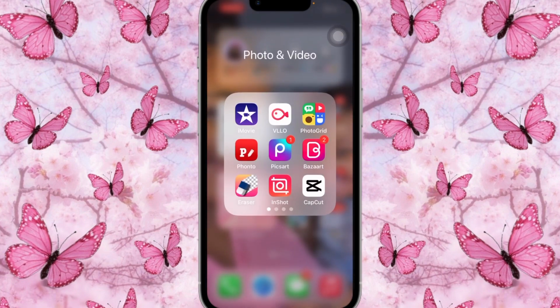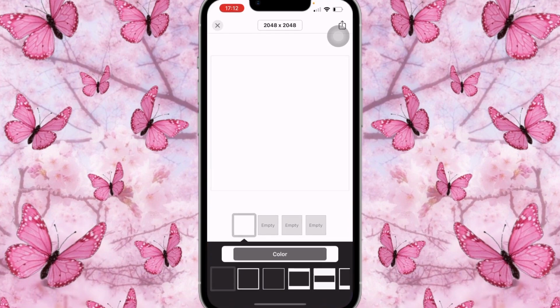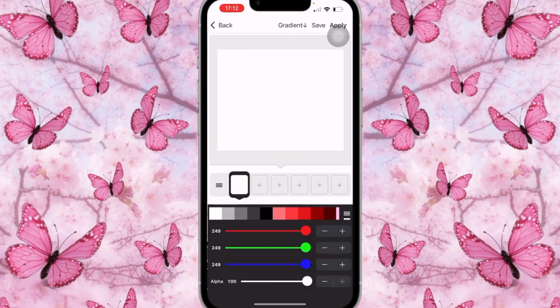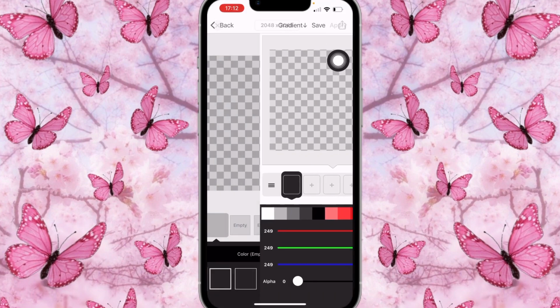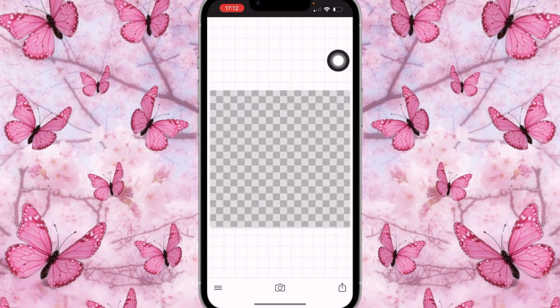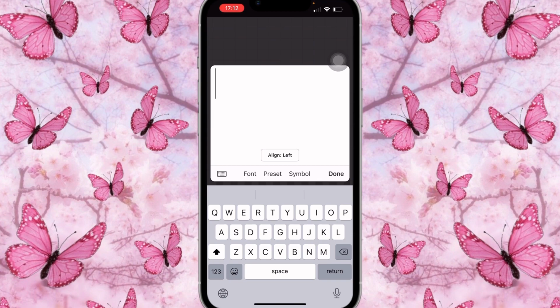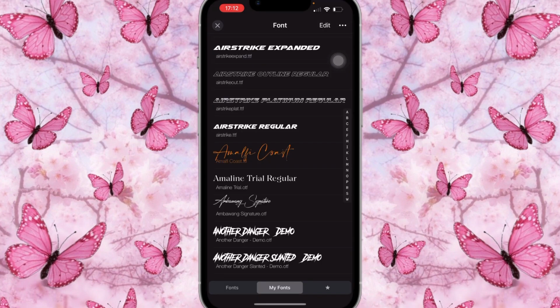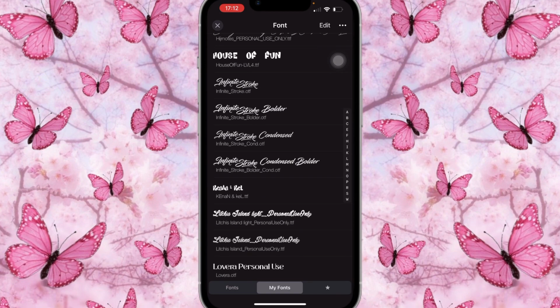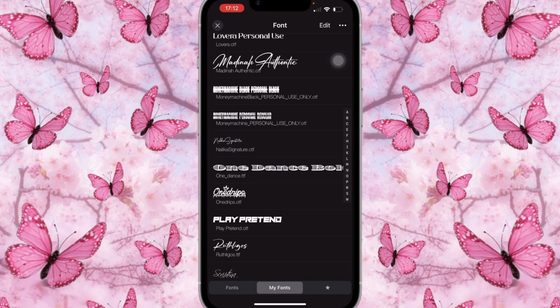I'm gonna put all of the apps that I used on the screen so that you guys can see it as well. You're gonna click on Fonto, and you're gonna click on a normal background, turn down the opacity, and you're gonna apply that. You're gonna use it. Once you've clicked on use, you're gonna add text, and you're gonna add her name, which is Trinity. We're gonna do them one by one because we don't want them together. We want them to come in separate ways.